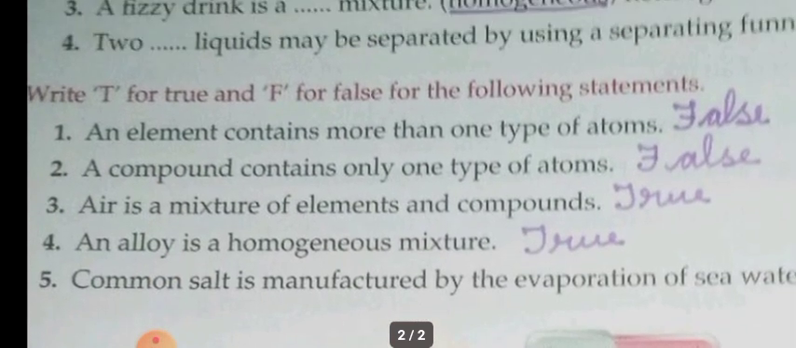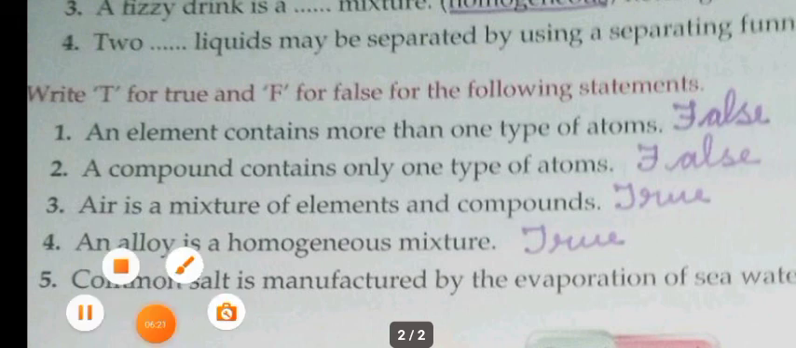Now write true or false for the following statements. The first one: an element contains more than one type of atoms. Of course, the statement is false, isn't it? An element means only one type of atom. Just now we have seen in the match the following, sulfur means only sulfur atoms will be there, hydrogen means hydrogen atoms will be there. Such a thing is called an element. So the statement is false.